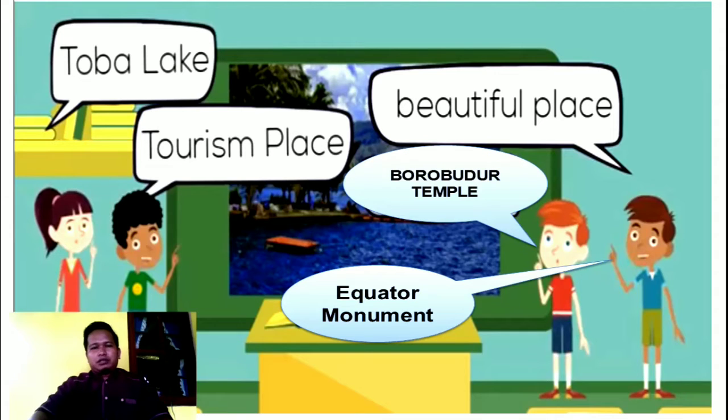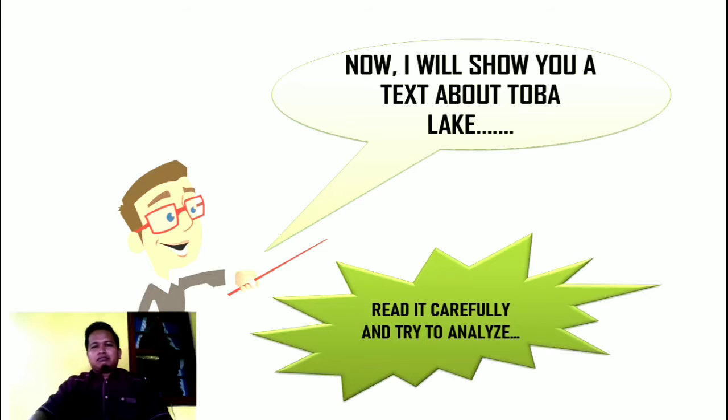Yeah, the first picture is about the Borobudur Temple. The second picture is about the Toba Lake, and the last is the monument. All of these places are beautiful places and tourism places, I think. Okay, good. And then next, I will show you the text about Toba Lake.